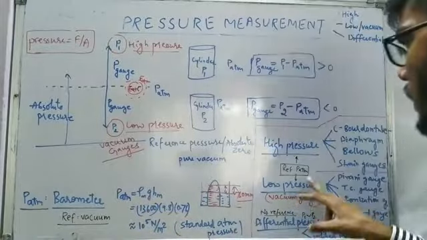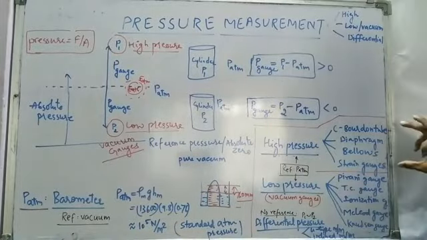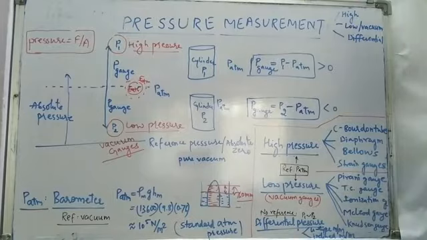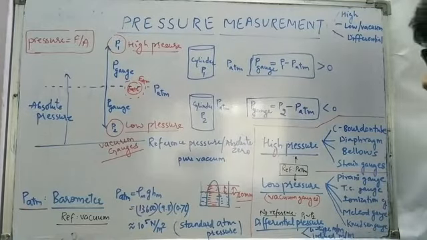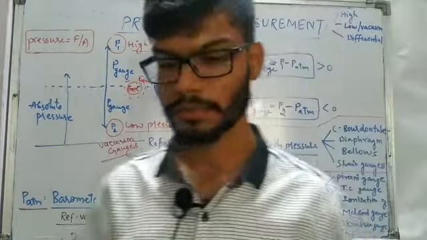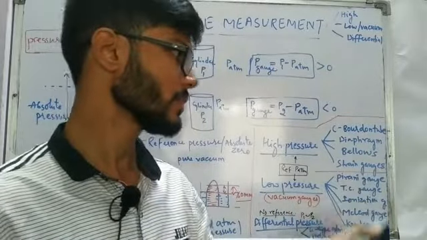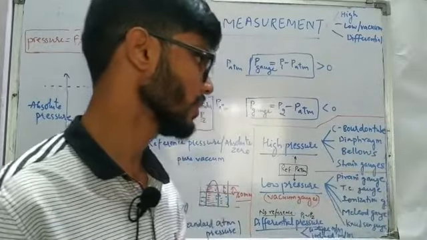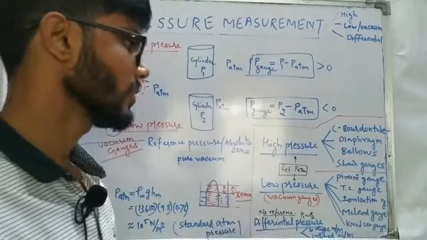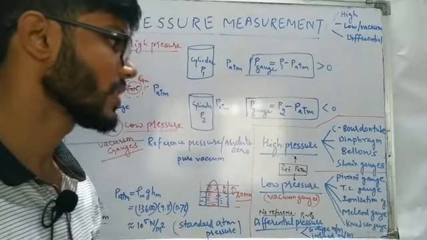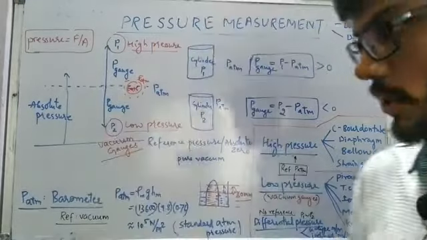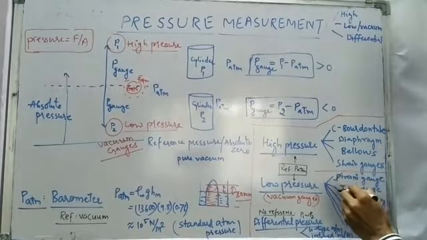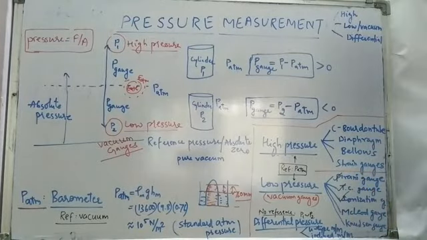In the case of high pressure, we are going to look at C type Bourdon tube, then diaphragm, bellows, and then strain gauges. From a numerical point of view, only the strain gauge can have a calculation part, but for understanding purposes we must know about the Bourdon tube, diaphragm, and bellows as well. And in the case of low pressure measurement, we have 5 types of gauges: Pirani gauge, thermocouple gauge, ionization gauge, McLeod gauge, and Knudsen gauge. But from the numerical point of view, we will look at only these three: Pirani, thermocouple, and ionization.